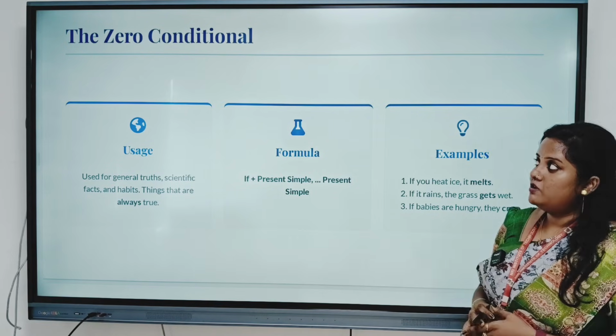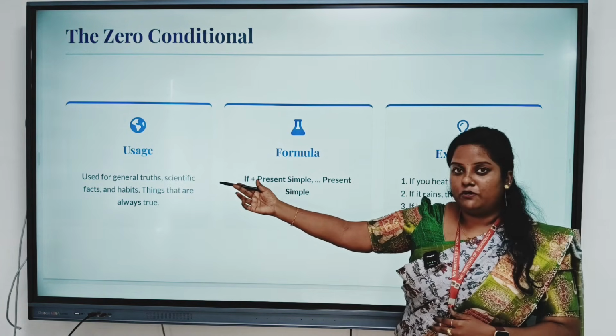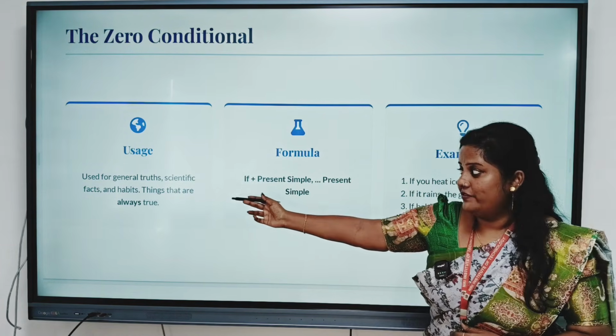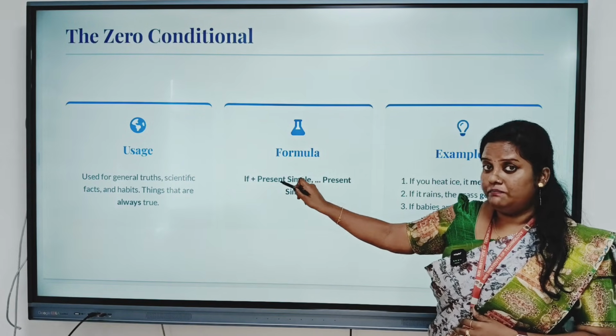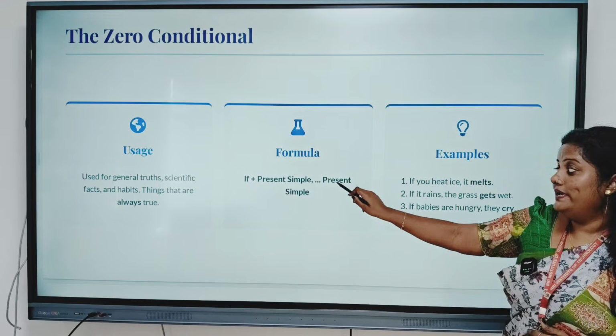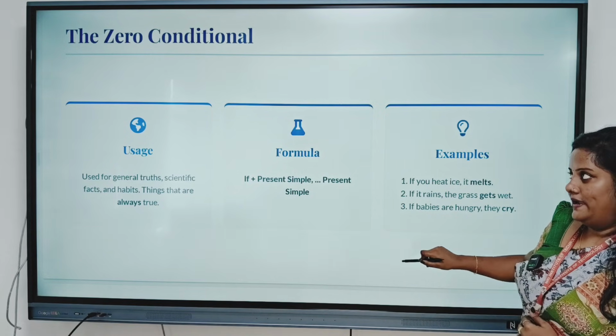If babies are hungry, they cry. This is the concept of zero conditional, where the usage is always about general truths, scientific facts and habits. If the condition is in the present simple, then the result will always be in the present simple only.